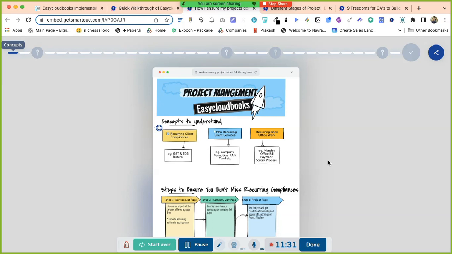So you have to create all the services which are being offered by a firm. Now, from that, some of the services will be of recurring nature. You need to provide the recurring pattern to that, right? Then you have to come to the company list page, and on the company list page you have to link those services, and after that projects will be getting created automatically and assigned to team members.